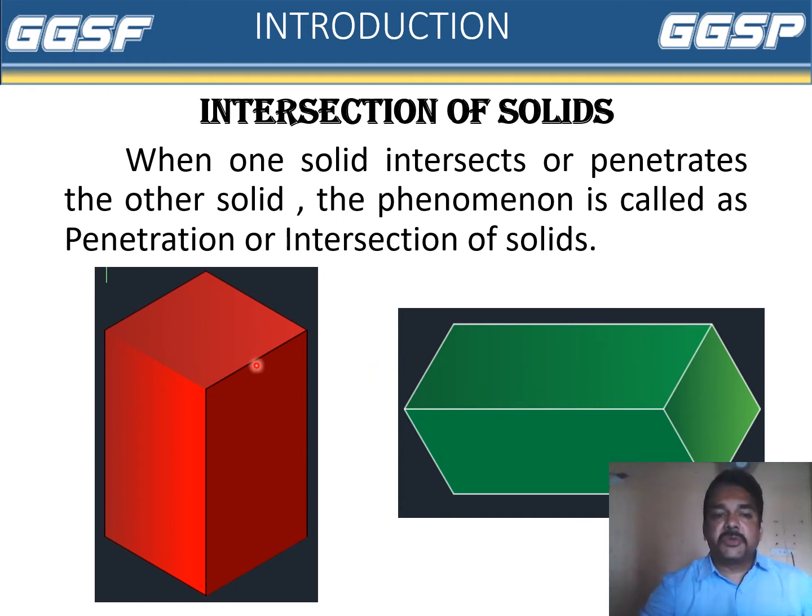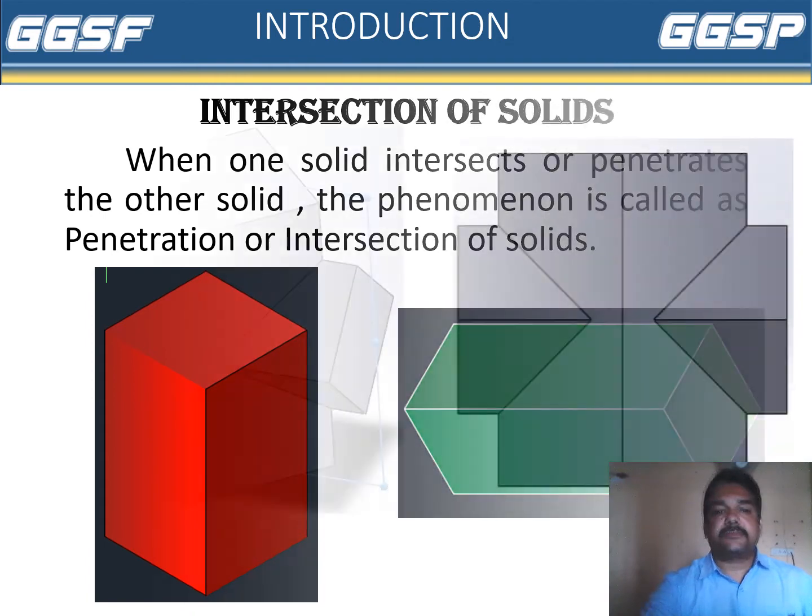Everybody knows the various solids, that is cylinder, cones and the prism. Pyramid is also there. So when this horizontal prism is penetrated inside this vertical prism, the phenomenon is known as intersection of solids.